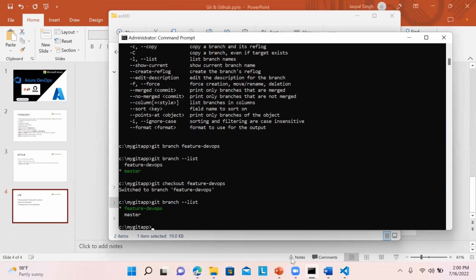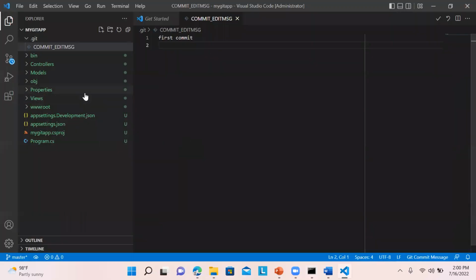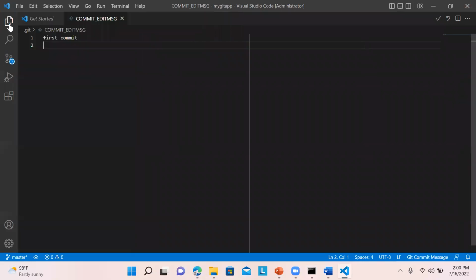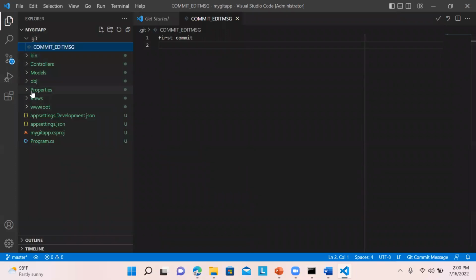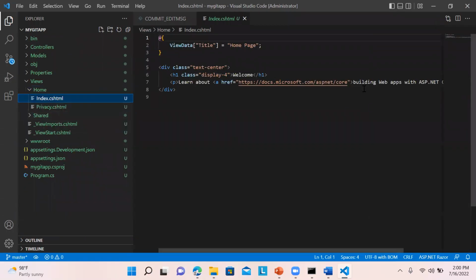Now we will go back to our file in Visual Studio Code. We will go to views, home, and in the index page, I'll make a few changes over here, building web pages. I'm just adding some content over here.